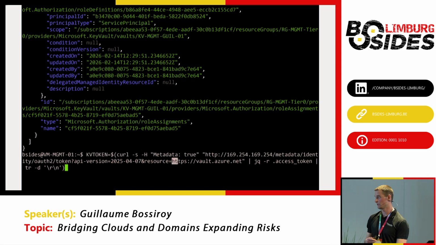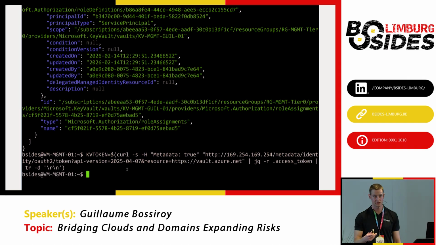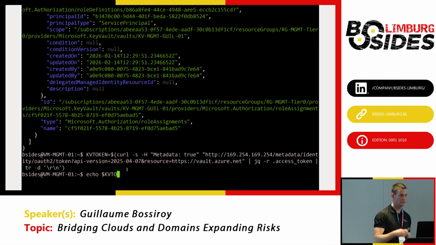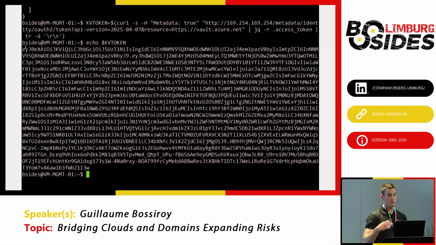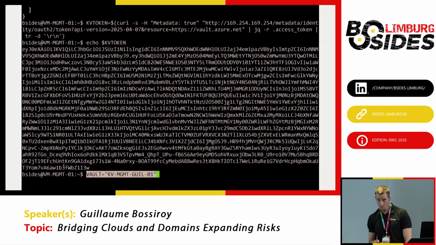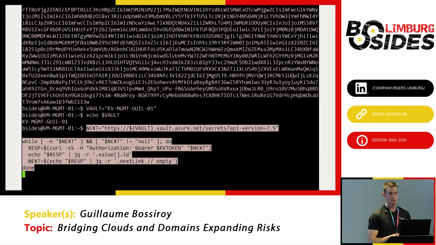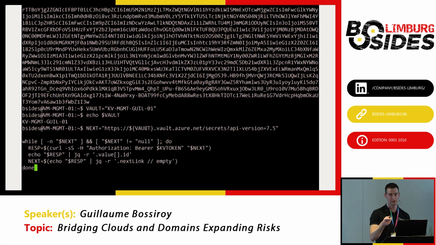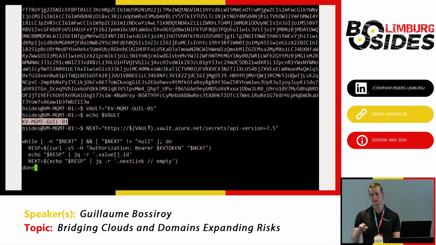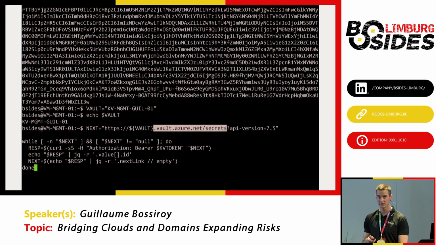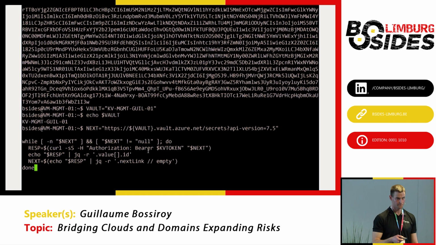I can request an access token for the vault.azure.net resource, which is the data plane of Azure Key Vault, so that I can do data plane operations like secret get and secret list in that Key Vault. So we retrieve the access token, also setting some variables for small scripts to list all the secrets that I have access to. We see that I'm using the Vault endpoint and then /secrets to list all the secrets within that Azure Key Vault.